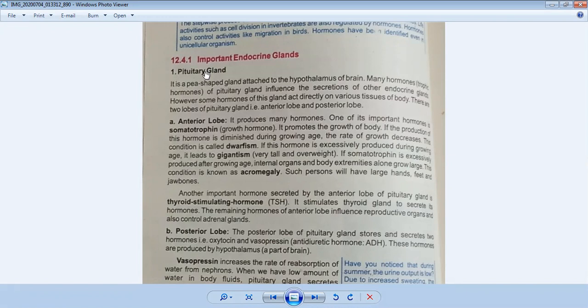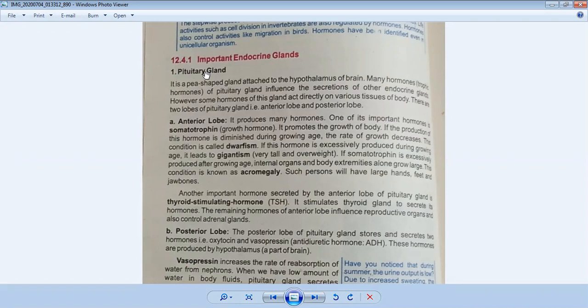And which hormones does it produce? Many hormones of the pituitary gland influence the secretions of other endocrine glands. However, some hormones of this gland act directly on various tissues of the body. So many different hormones are produced by the pituitary gland, which directly affect specific tissues or organs.